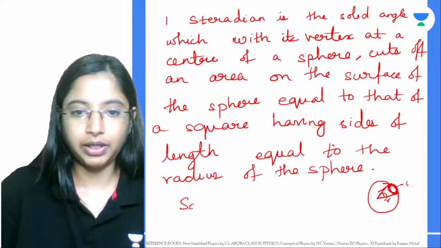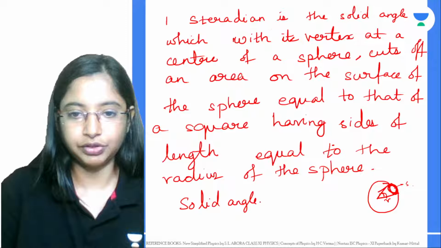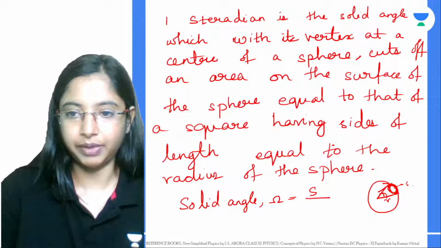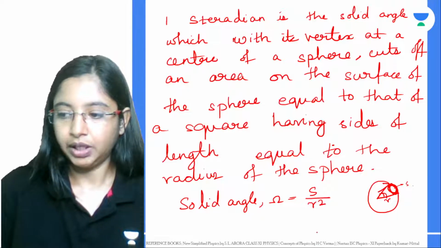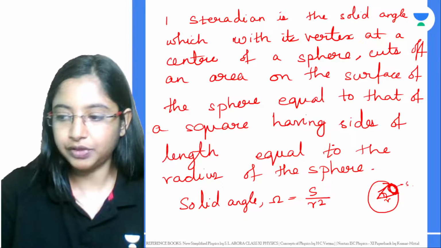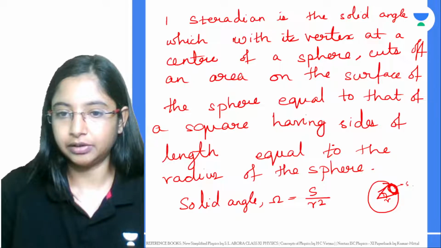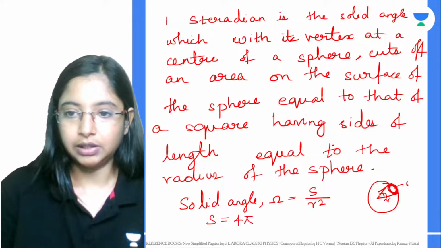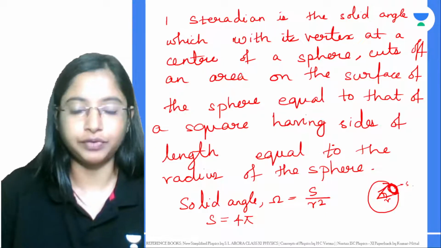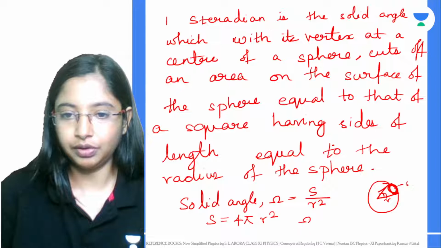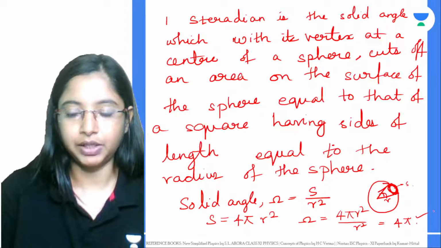Okay, now the solid angle, which we denote by phi, is given by this surface S divided by r square. Now the total solid angle suspended at the center of the sphere is 4 pi steradian. Okay, so for a sphere, S is equal to 4 pi r square, that is the total area. So this will be 4 pi r square divided by r square. The angle becomes 4 pi in the case of a sphere.